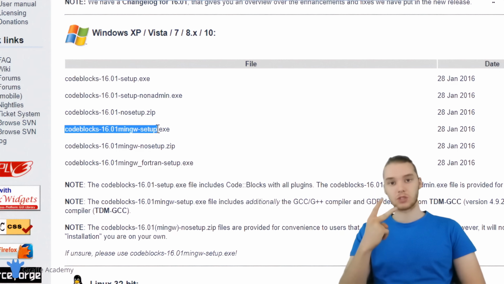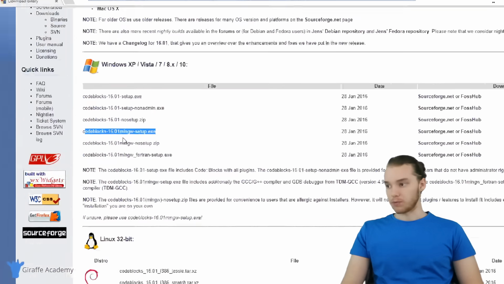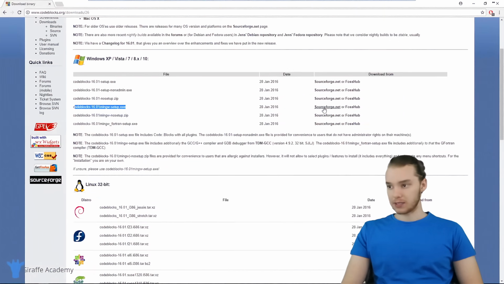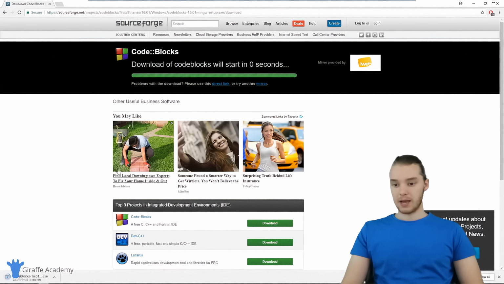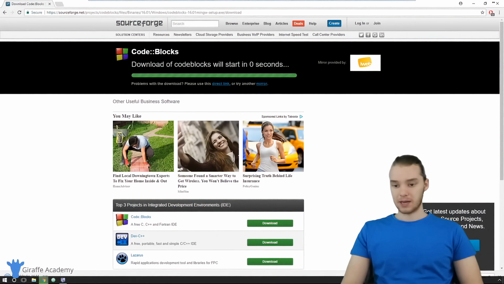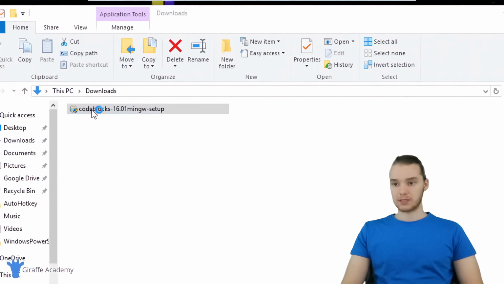So remember, I said we needed those two programs, and this is actually going to give us both of them on Windows. So I'm going to click on the link to download this from sourceforge.net, and you can see it's gone ahead and downloaded that. So now let's head over to our downloads folder, and I'm just going to double click on this setup program.